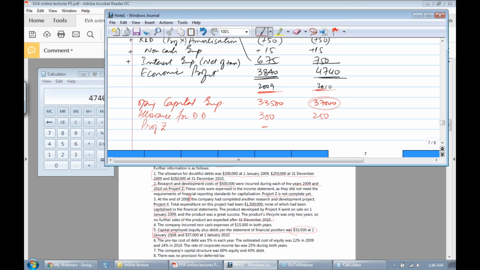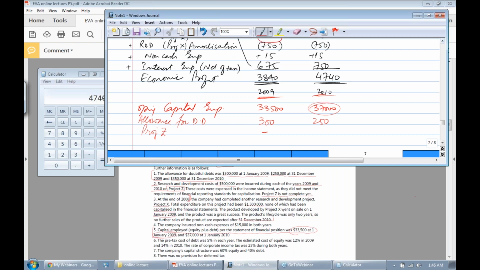And in 2009, in the original accounting treatment, 500,000 has already been deducted. But what we are saying is you cannot deduct that. So if you want to adjust the prior period 500,000, you cannot do it in the profit and loss account.